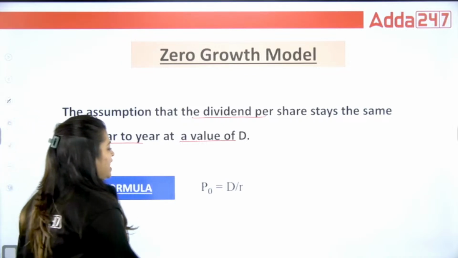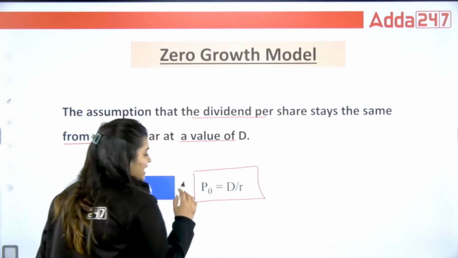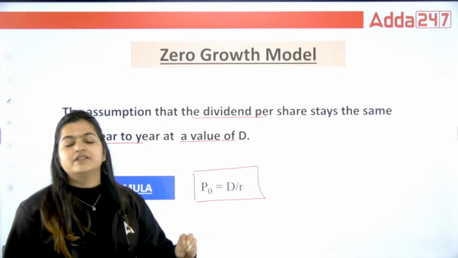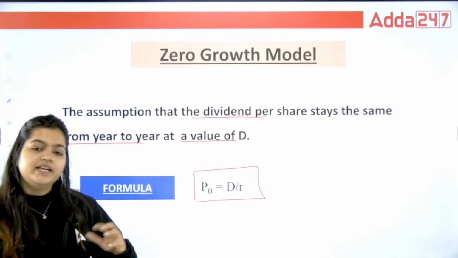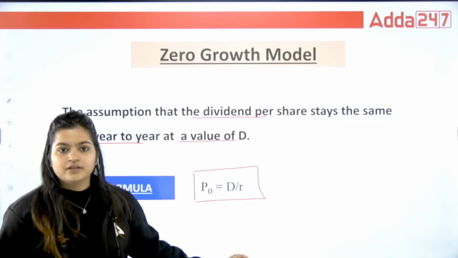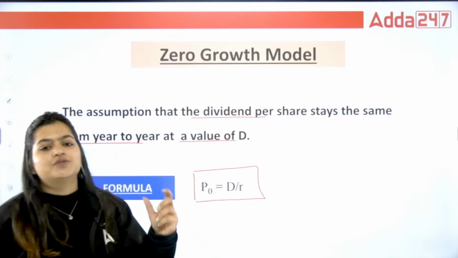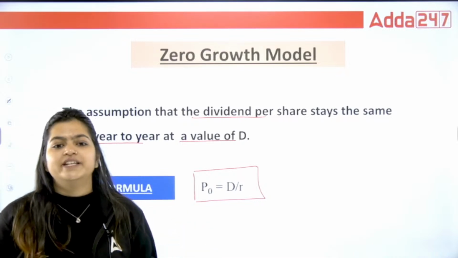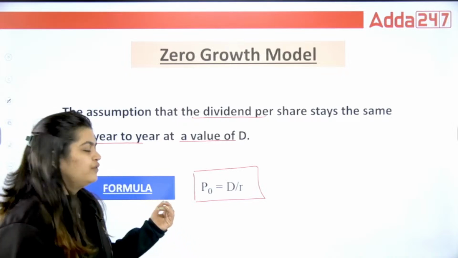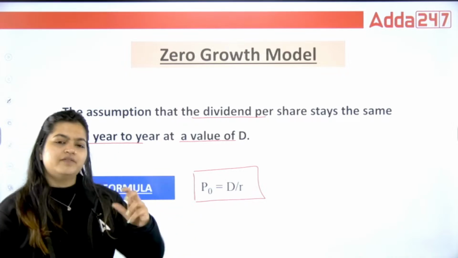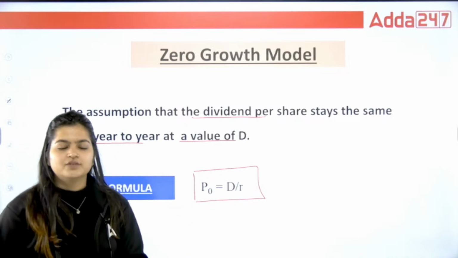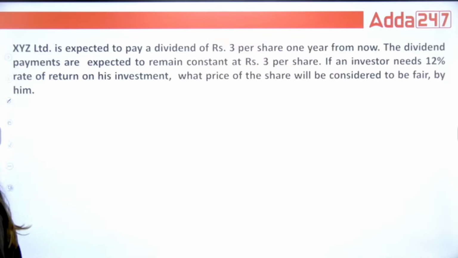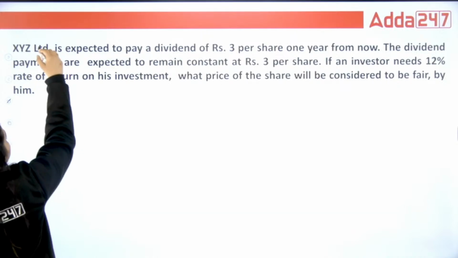So what formula can I use here? P0 means today's price. P0 is equal to D divided by R. D is the dividend, R is your rate. Why not G? Because G is already 0. There is no growth. So if you want to write it, you can write it. Otherwise, R minus 0 is R only. Correct. Based on this, we are going to solve one more question.